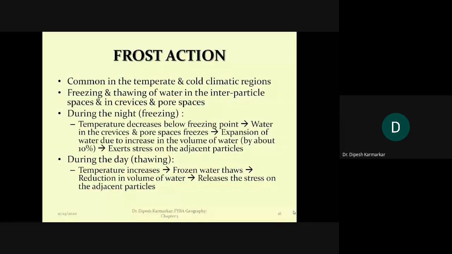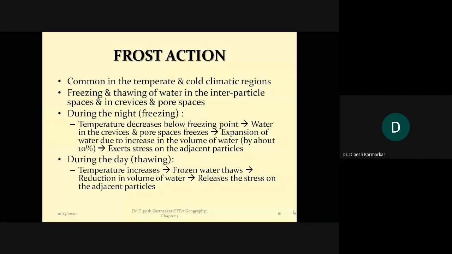Both primary processes occur because of temperature variations. Which ones? Block disintegration and granular weathering. But what's the difference between the two? The difference is that in block disintegration, it is the cracks that separate the rock into big pieces or blocks of rock. In granular weathering, it is grains or granules of the rock that keep getting separated because of continuous expansion and contraction. And granular weathering especially occurs in rocks that are made up of various different minerals having different capacity to expand and contract.